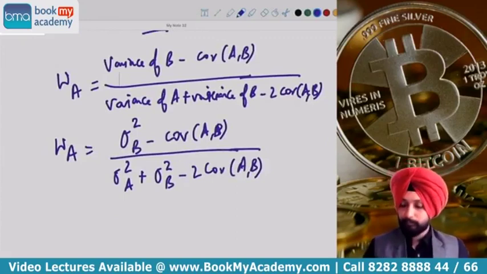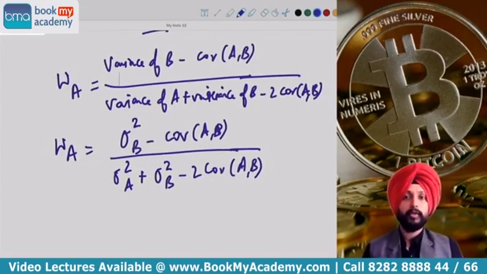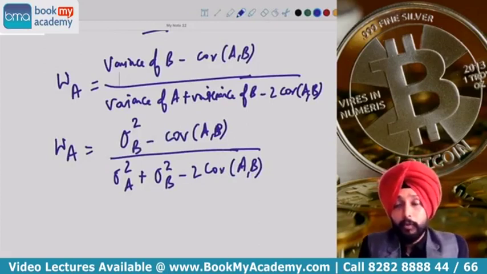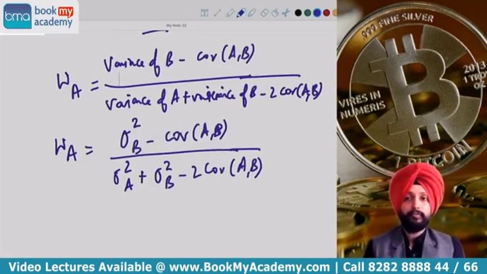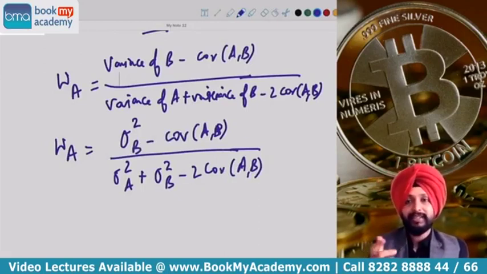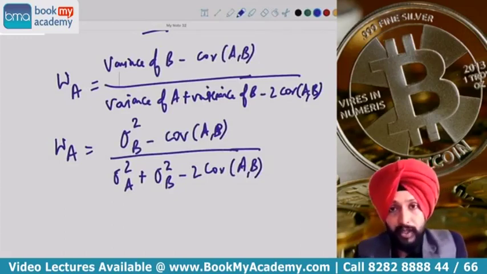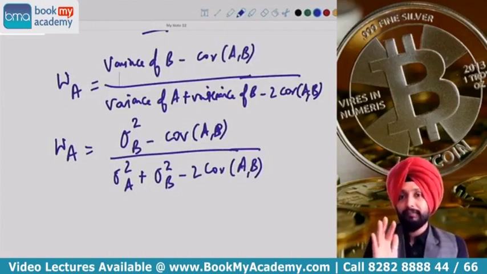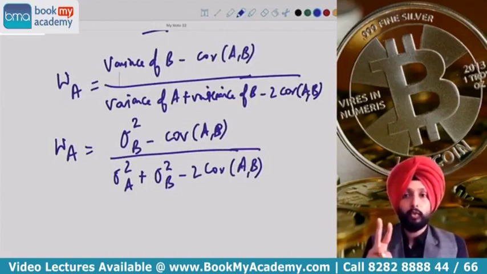Apart from this, one more thing I told you is the computation in case of short selling of stock. If we short sell something, then while calculating the weights we take a negative sign. Negative sign will be taken in computation of weights if you have taken a short selling position on a stock. You sold something because it was overpriced. So in that case, I told you that we take negative weights, and after that I told you to remember two things to cross check your answer.